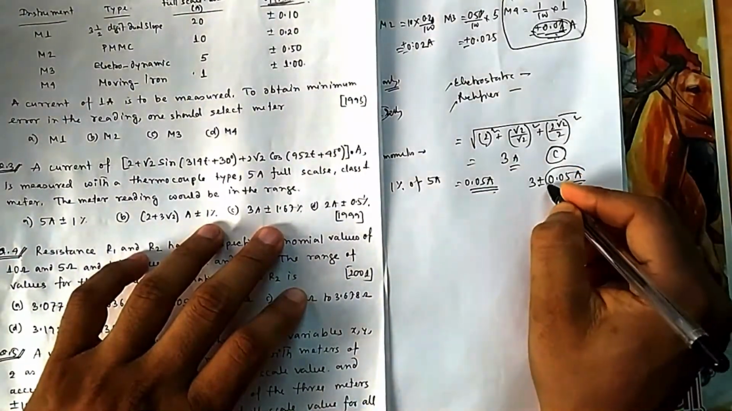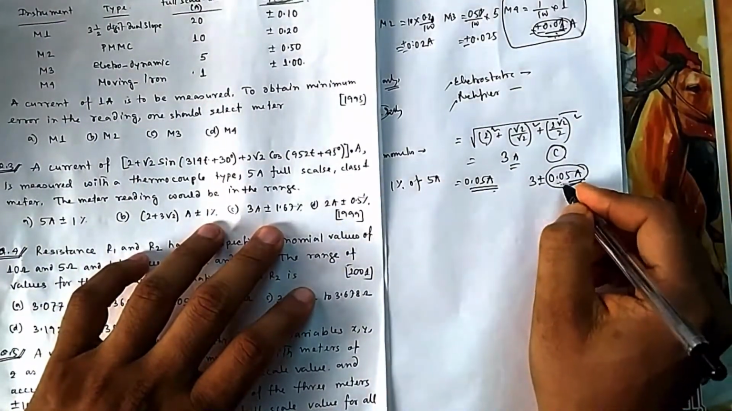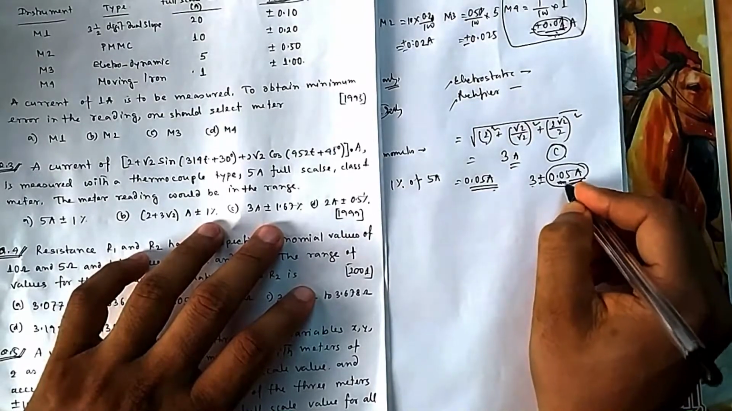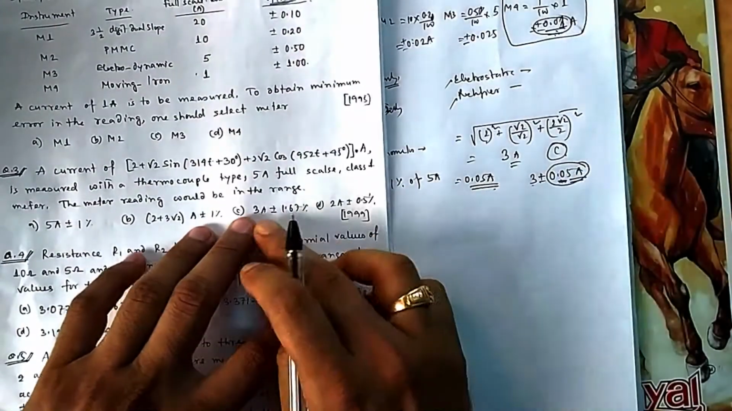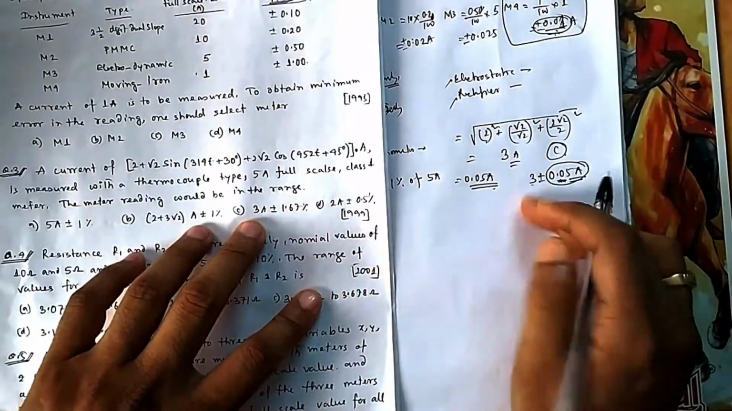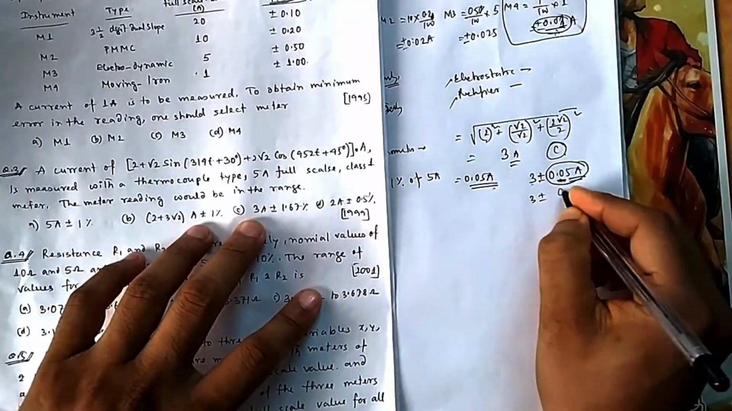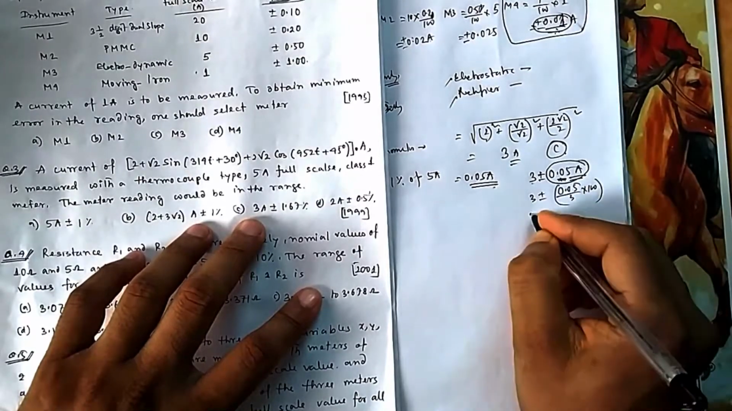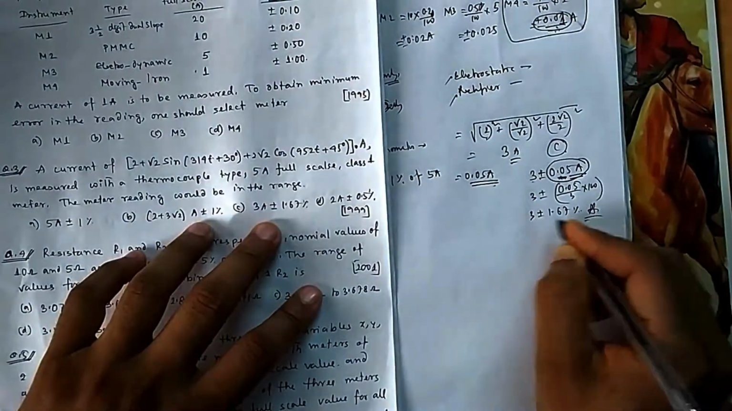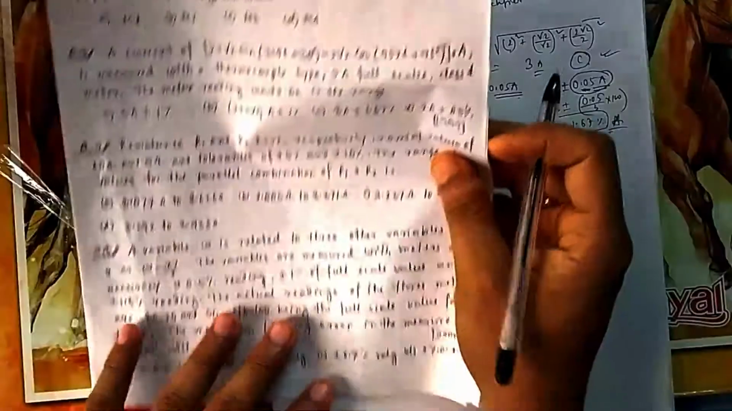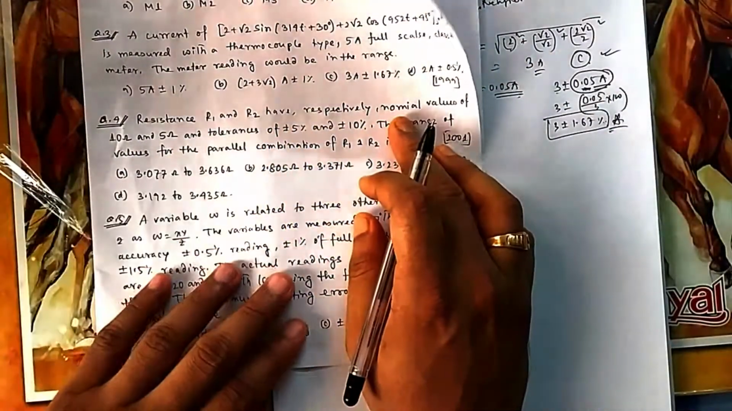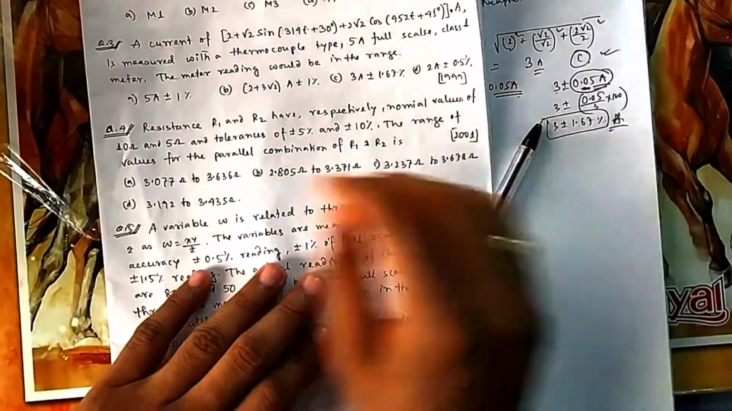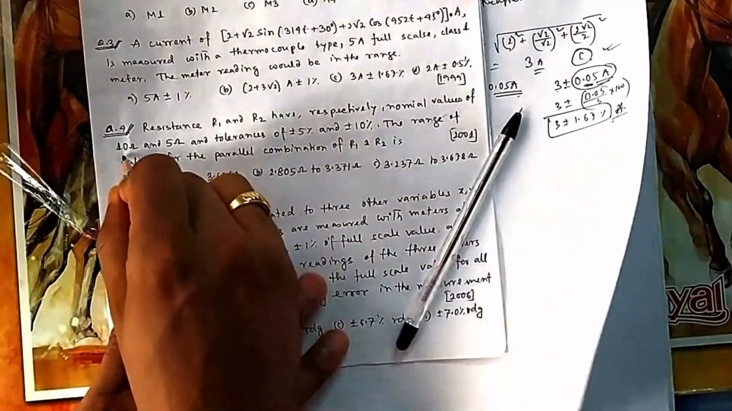But this is the absolute value, 3 plus minus 0.05, and I have to express it in terms of percentage. The base is 3 ampere; on the basis of 3 ampere I have to express it. So I have to divide by the 3 ampere base and multiply by 100. If you do that, you will get it. So this is your answer, that is option C.